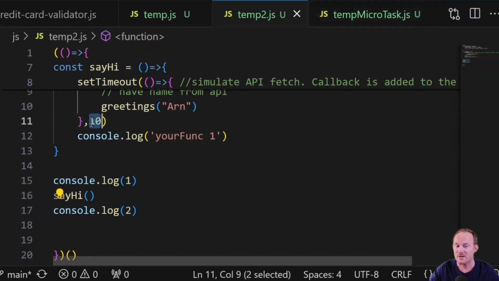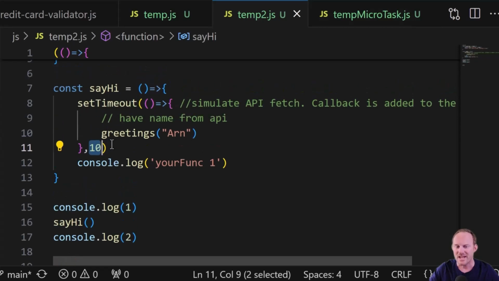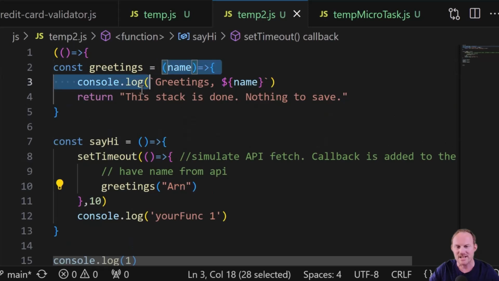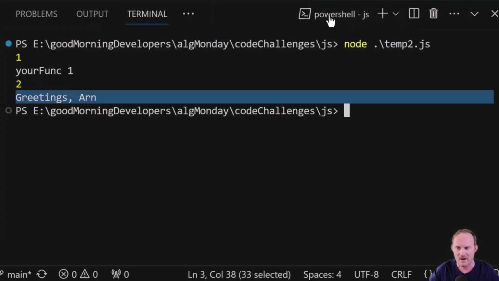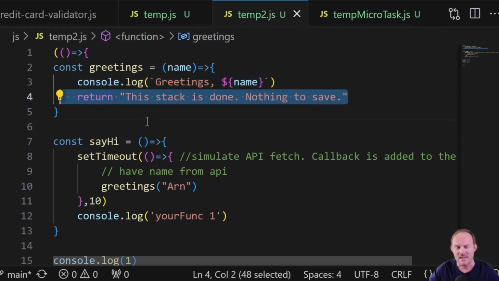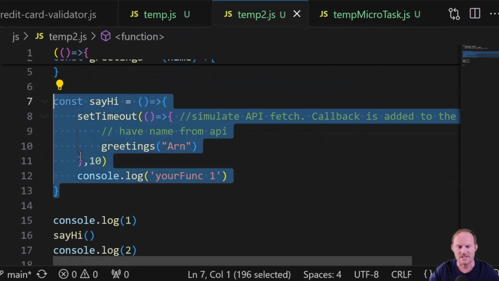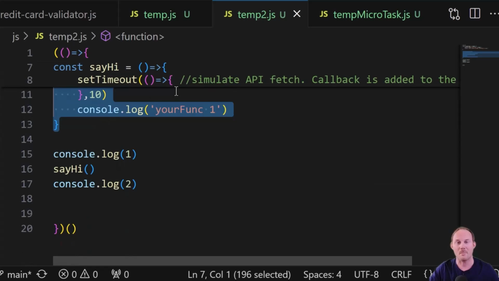It waits 10 milliseconds. Once that's finished, it calls greetings, it passes arn, this gets added to the stack, this line runs, line 3 right there, it exits, this is popped off, this is popped off, and our program is finished. Okay? We'll look at this again on the board here in a second.